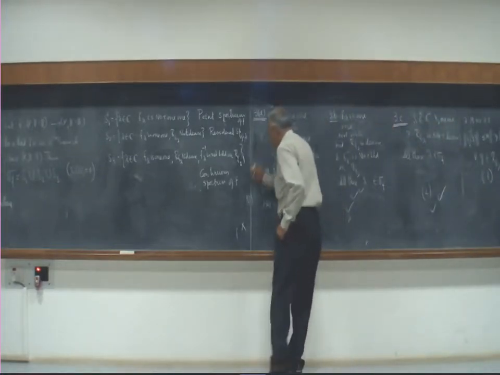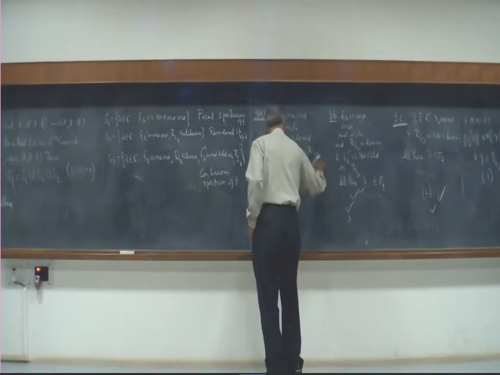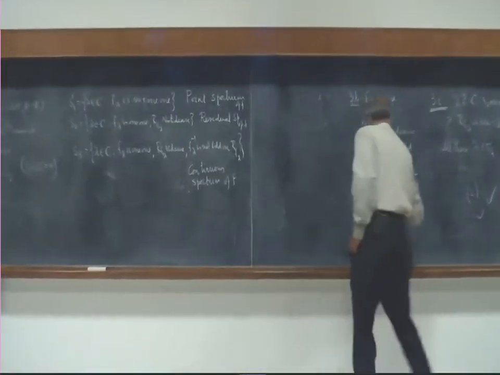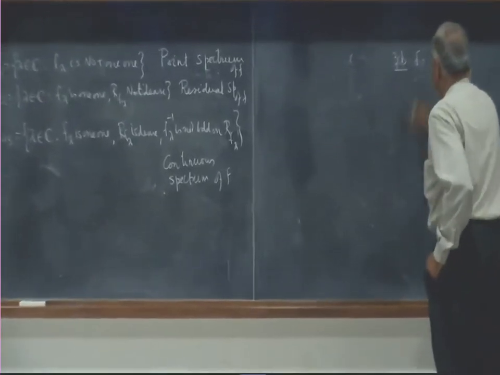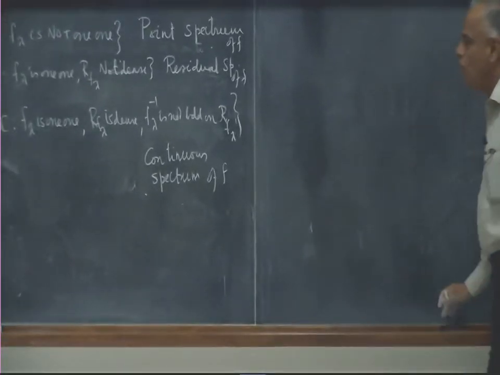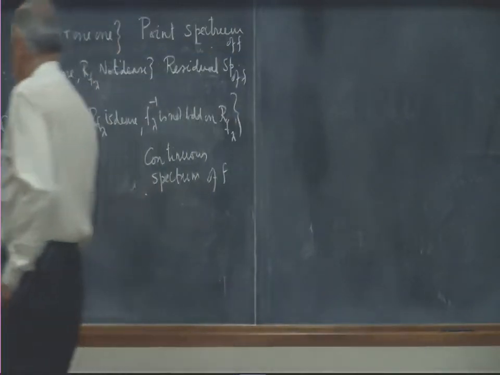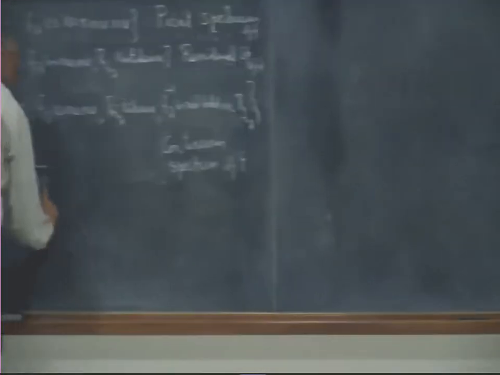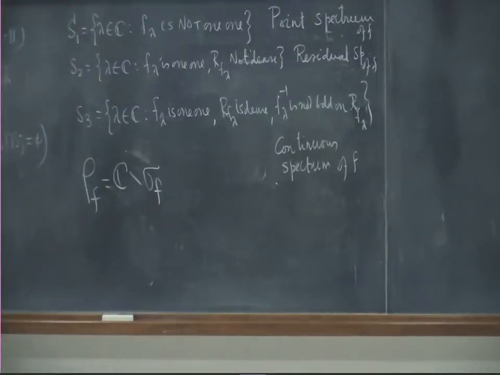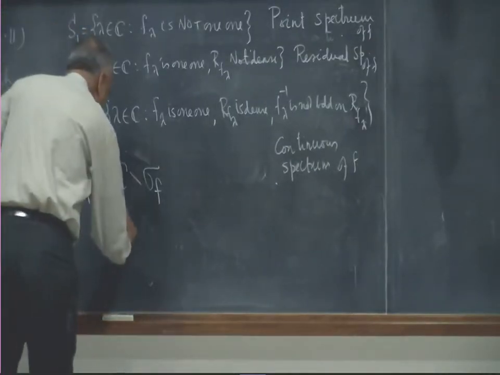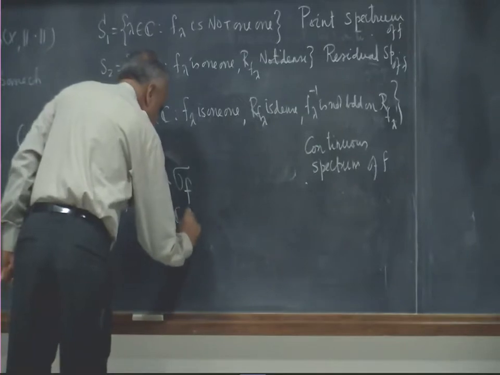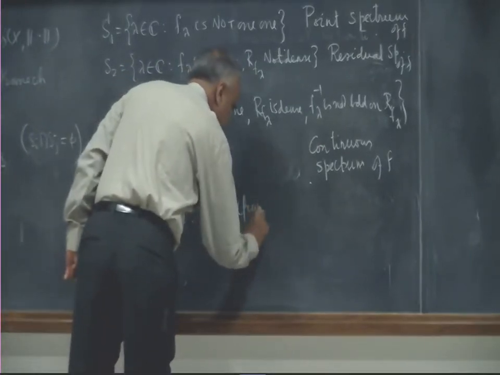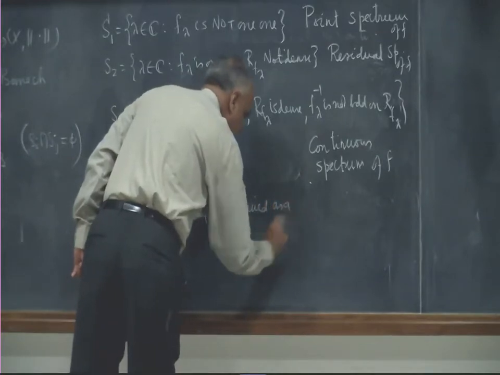Okay. So, now a few simple observations. Now, what is the resolvent? The resolvent is the rest of the complex plane, where for all these lambdas, the inverse of f minus lambda is defined as a bounded operator.